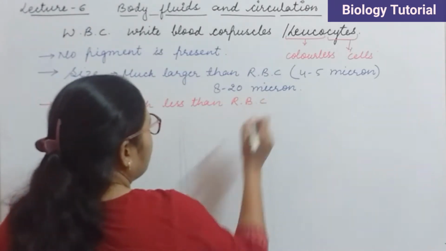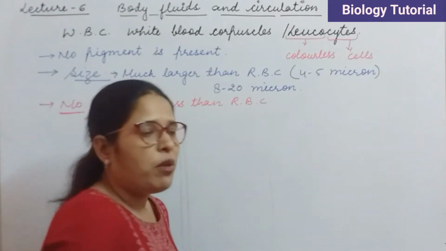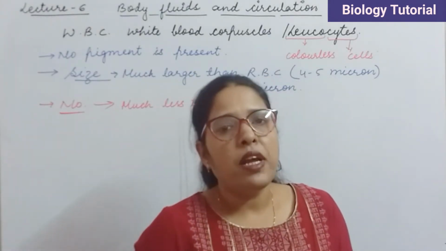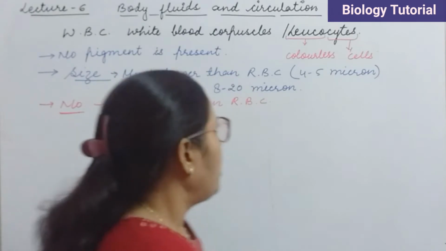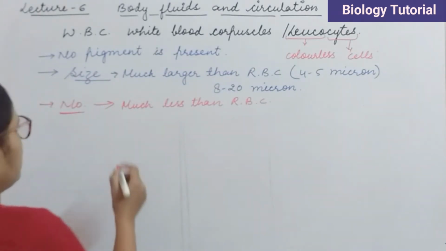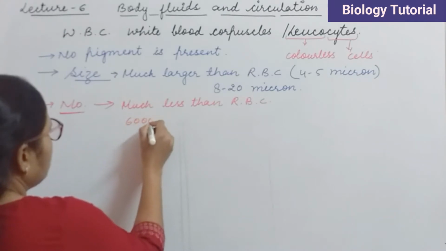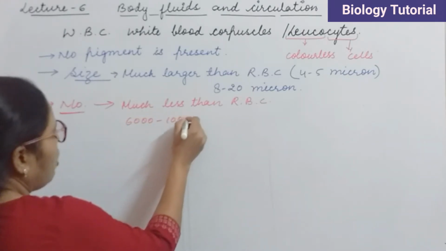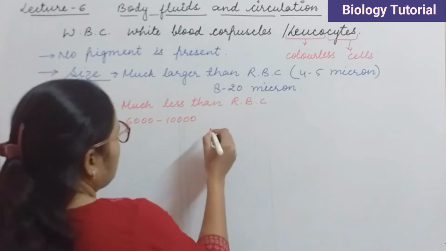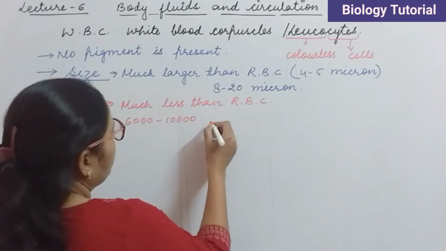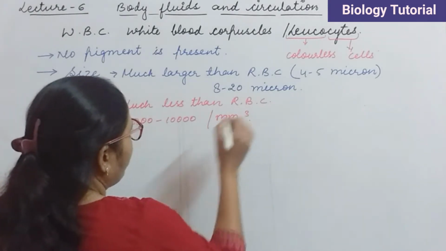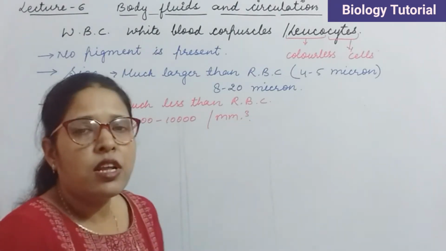We know that the RBC count in males and females is about 4.5 to 5.5 millions per cubic mm of blood, but the number of WBCs in the blood is about 6,000 to 10,000 per cubic mm of blood. Okay? So this is the number.